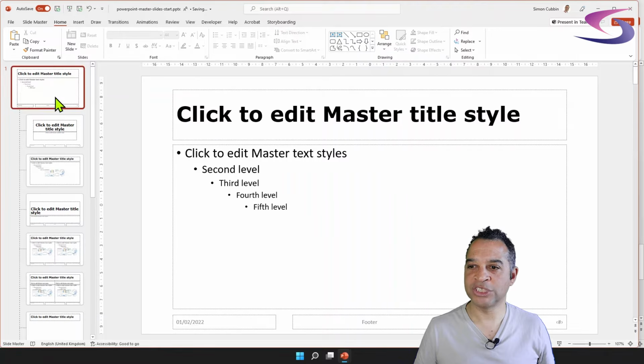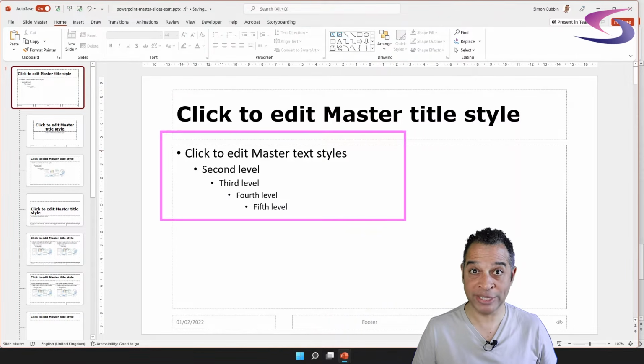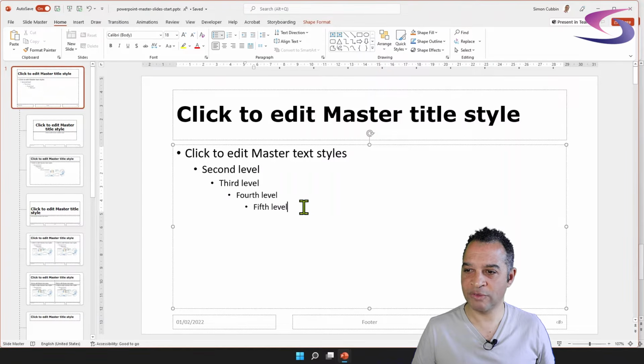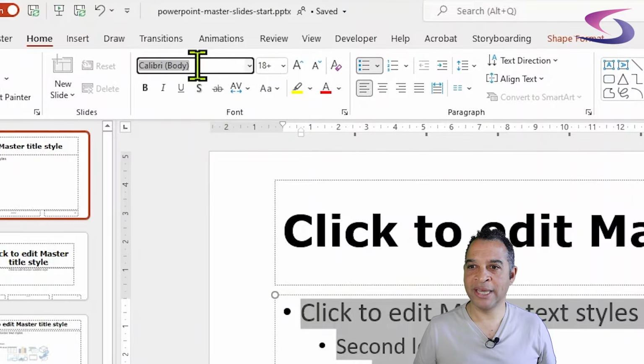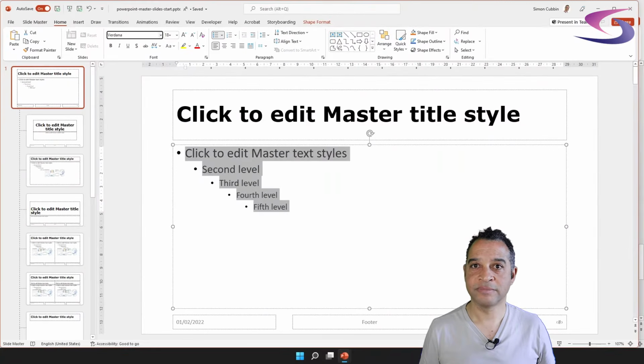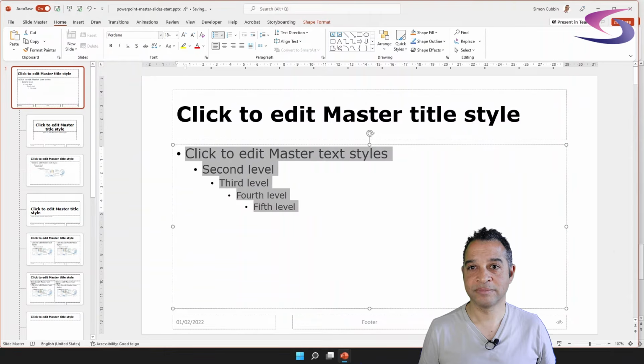Now, I also want to change the font for this section here. This section represents the bullet points on your presentation. So what I'm going to do is highlight all of this like so. Okay. And I'm going to go up to the top, click at the top here, and also type in Verdana and press enter. Excellent. All righty then.